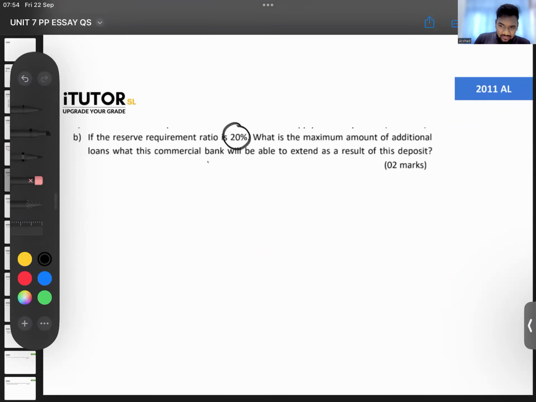When 100,000 comes to this bank, they are saying SRR is 20%. That means this bank has to keep how much? They have to keep 20,000 as required reserves. So how much can they give out as loans then? What is the additional lending that they can give out?